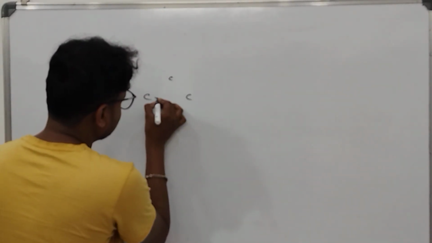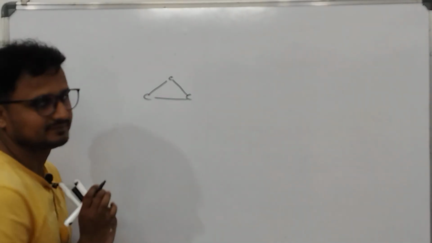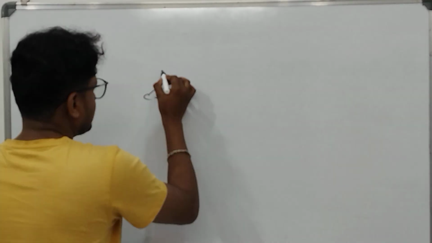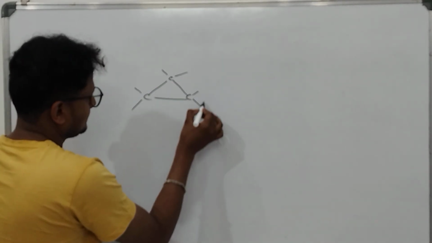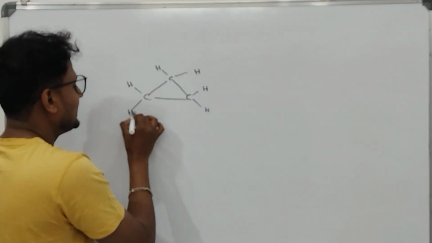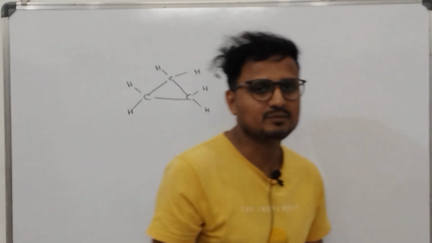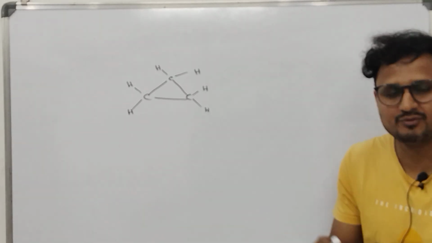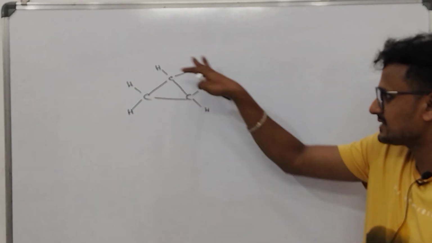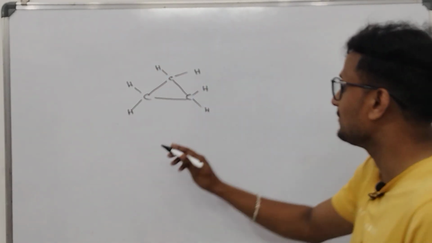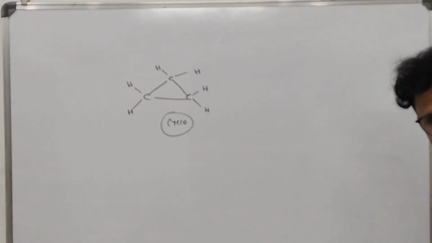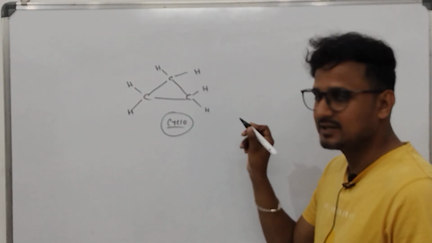3 carbons in a closed manner. Now valency of this carbon is what? 1 2. Another 2 is left. So if you can understand this part, how to fill up the valencies, how to find out the bond, carbon will not have more than 4 bonds. So if you can find out that 4 bonds, it will be very easy for you. I'll name this compound later on. So this is a cyclic compound, and cyclic compound will have the name starting with cyclo always.